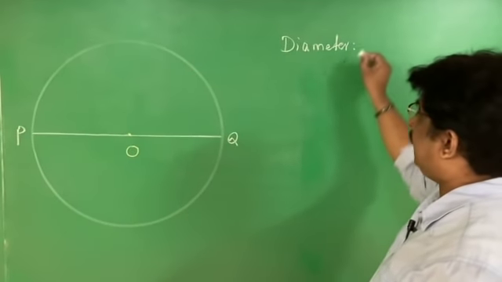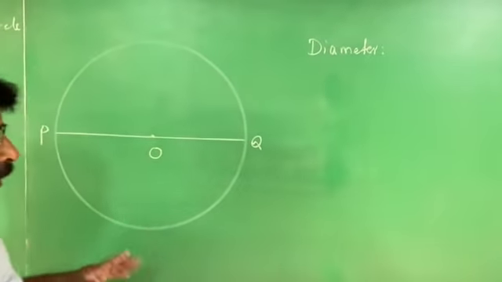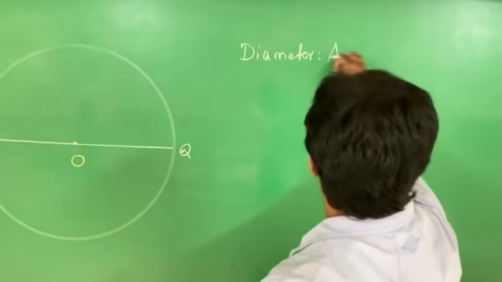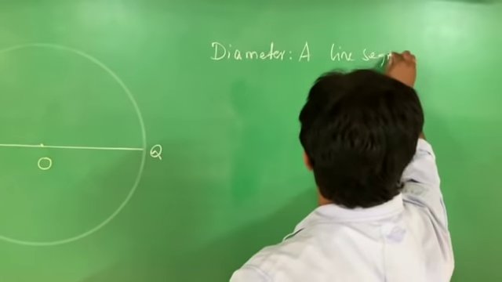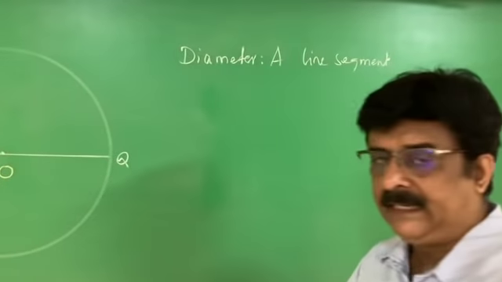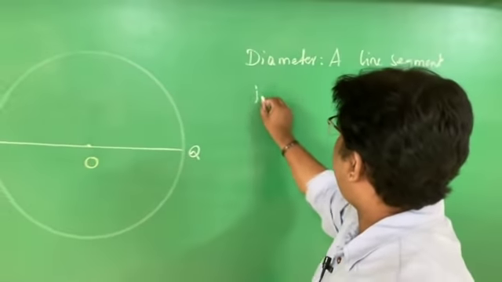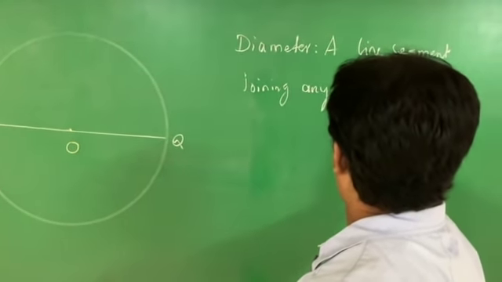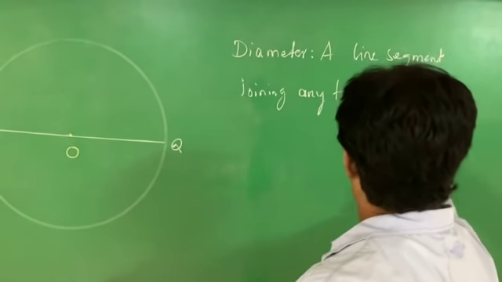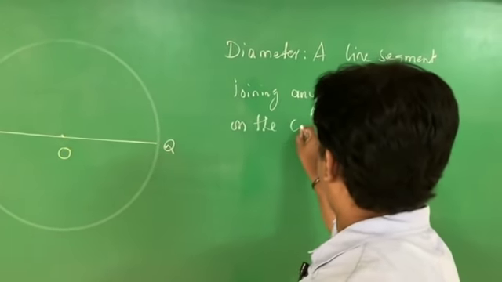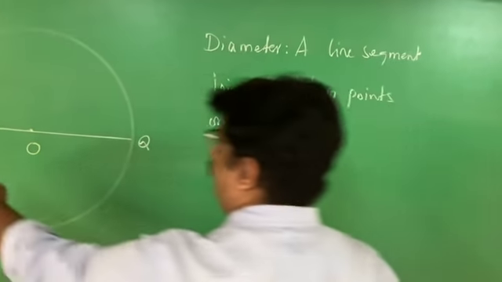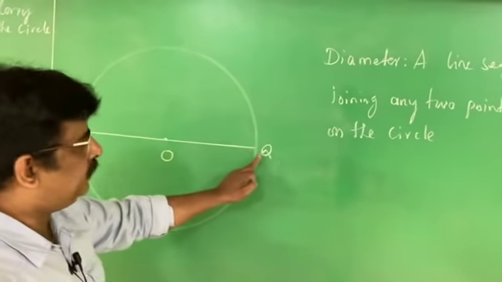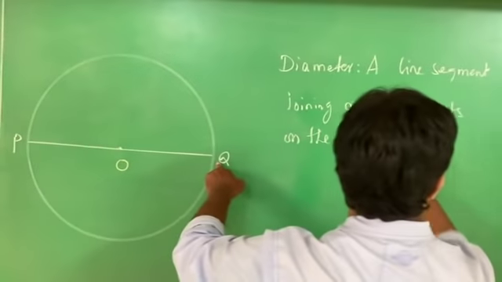Diameter is what? Can I extend this PQ? If I extend PQ, it cannot be diameter. Therefore, diameter is a line segment. Diameter is a line segment joining any 2 points on the circle. P and Q are the points on the circle. Line segment joining any 2 points on the circle, passing through